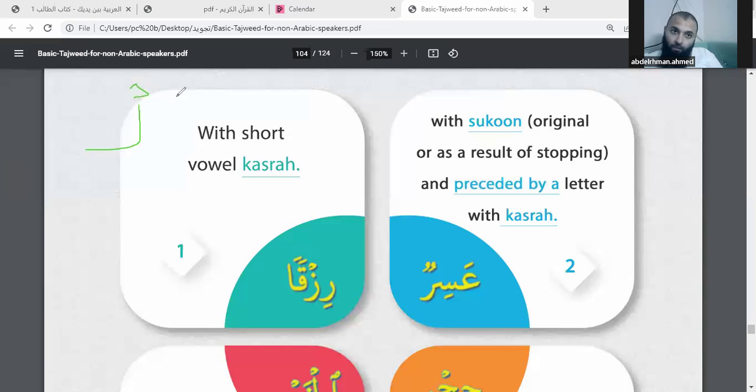And when the Ra has Sukoon, what should we do? We go back to check the vowel of the previous letter. If you found the previous letter has Kasra, make the Ra light, exactly like when the Ra has Kasra, like Rizqa. How can I know, maybe heavy, maybe light? Go back to the previous letter. If the previous letter has Kasra, make it light. Asir, Asir. Should I say it like that? No, that's not correct. If the previous letter has Kasra, make it light.